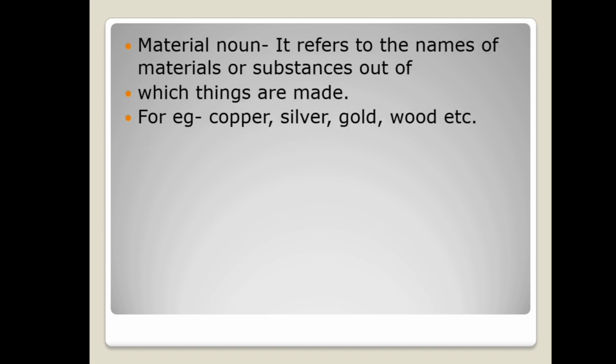Next kind is material noun. A material noun refers to the names of materials or substances out of which things are made. For example, copper, silver, gold, wood, etc. So these are all materials out of which something could be made. Like with wood, we can make furniture. With gold and silver, we can make jewelry.